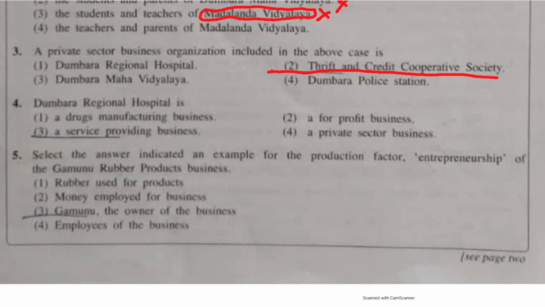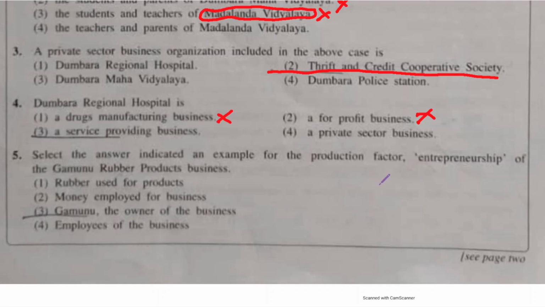Fourth one. Dumbara Regional Hospital is a drugs manufacturing business. Is it a business which is engaged in drugs manufacturing? No, they don't produce medicine. No, that's incorrect. Second one, a for-profit business. Now, this is a regional hospital. Do you think it's a for-profit business? No, it's established for public welfare. So 2 is also incorrect.